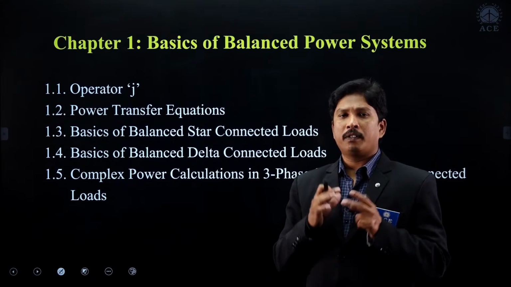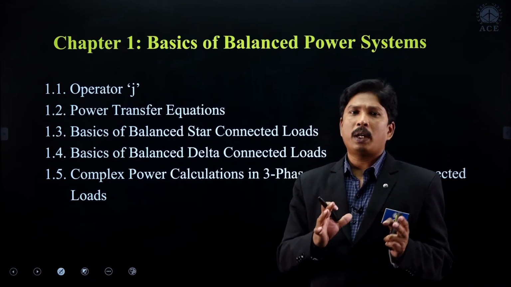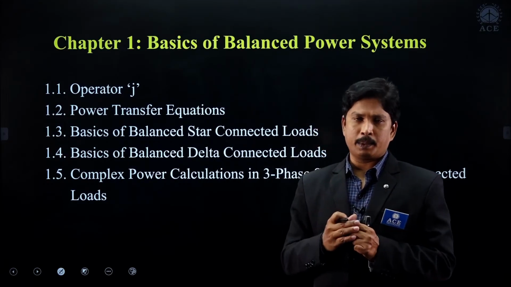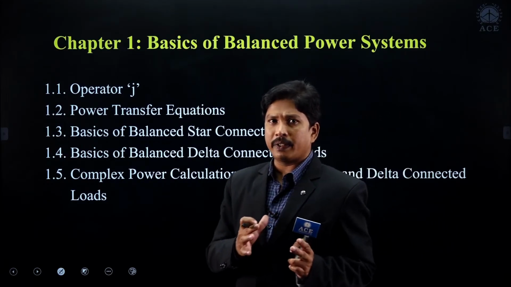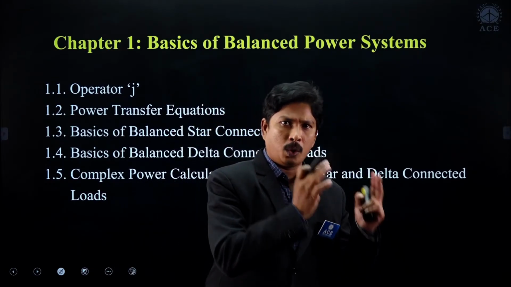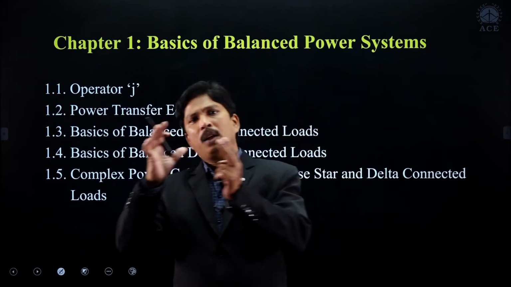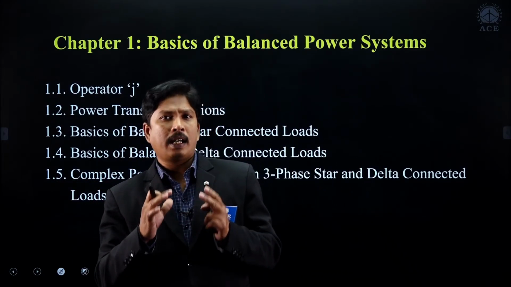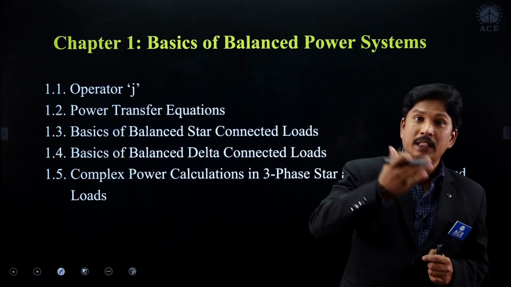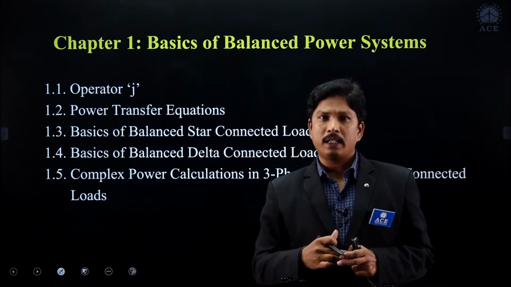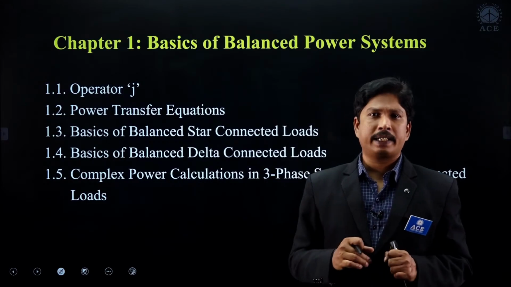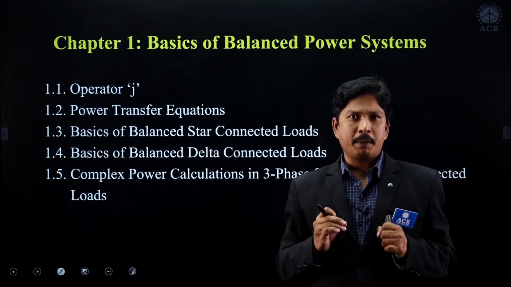And from there, get an idea of how active power flows in an inductive medium and how reactive power flows in an inductive medium. By analyzing those equations, we can say that in an inductive medium the active power always flows from a high value of load angle, that is voltage phase angle, to a low value of voltage phase angle. And the reactive power always flows from a high value of voltage magnitude to a low value of voltage magnitude in an inductive medium. Our transmission line is always an inductive medium, so we are going to analyze this in an inductive medium only.